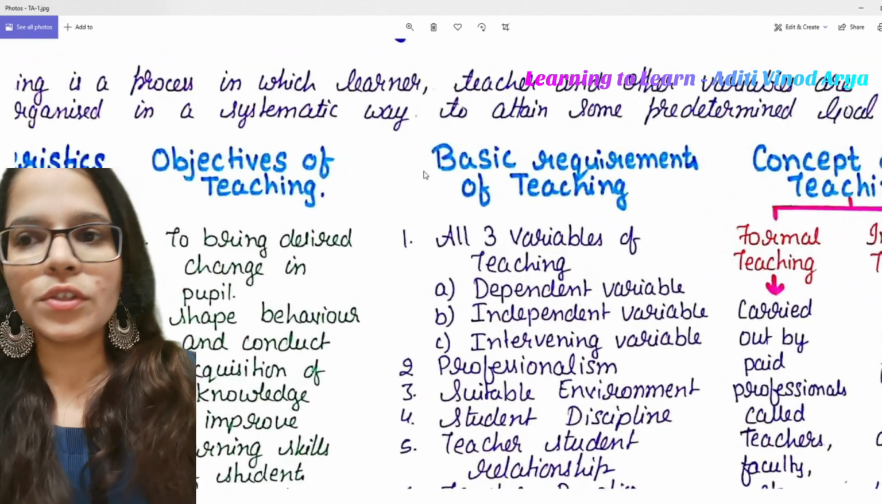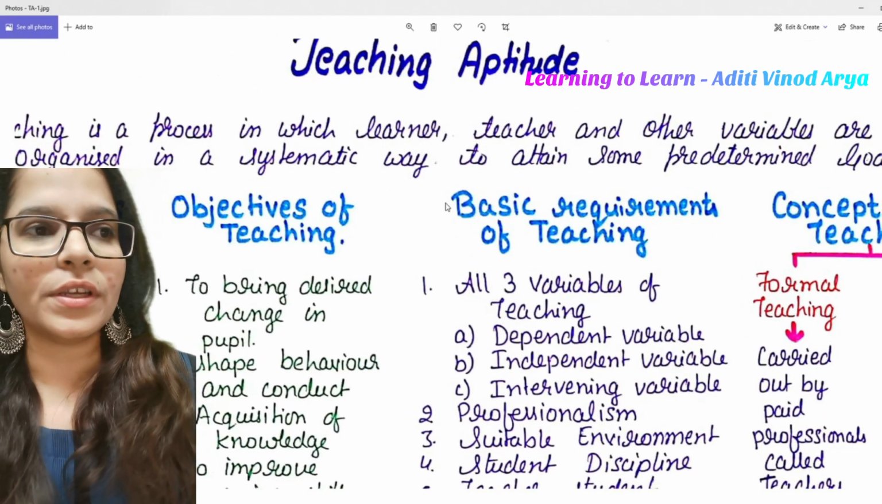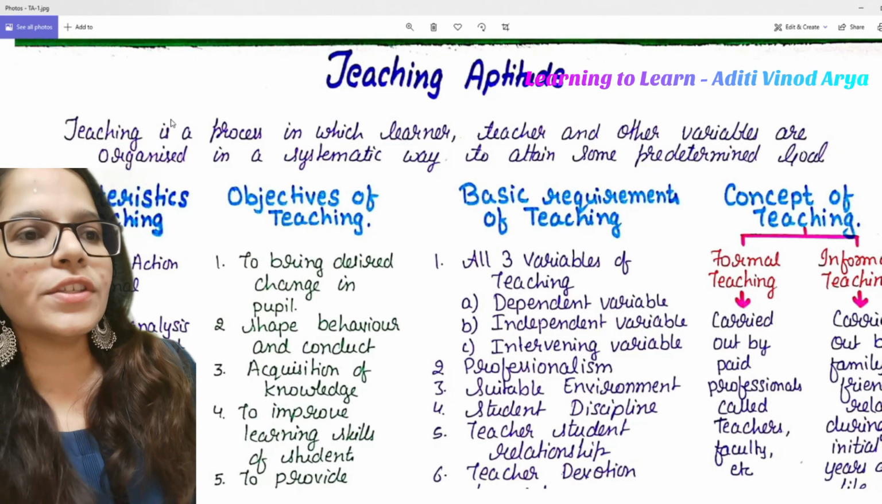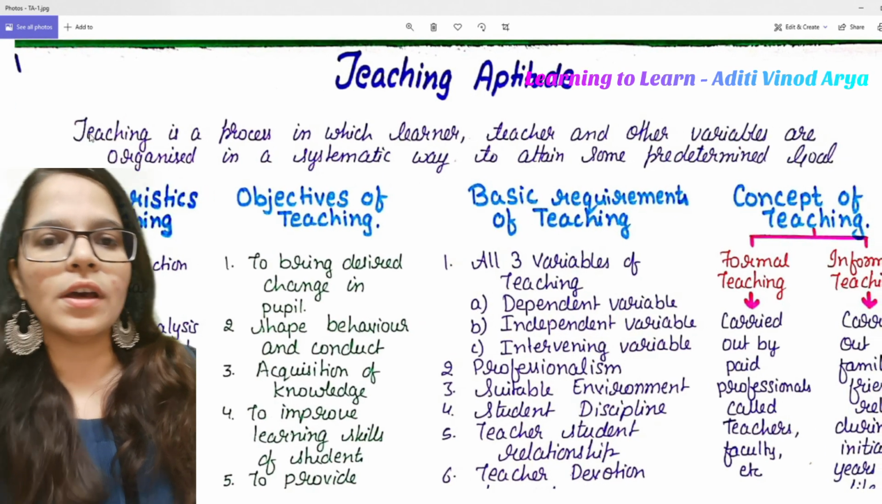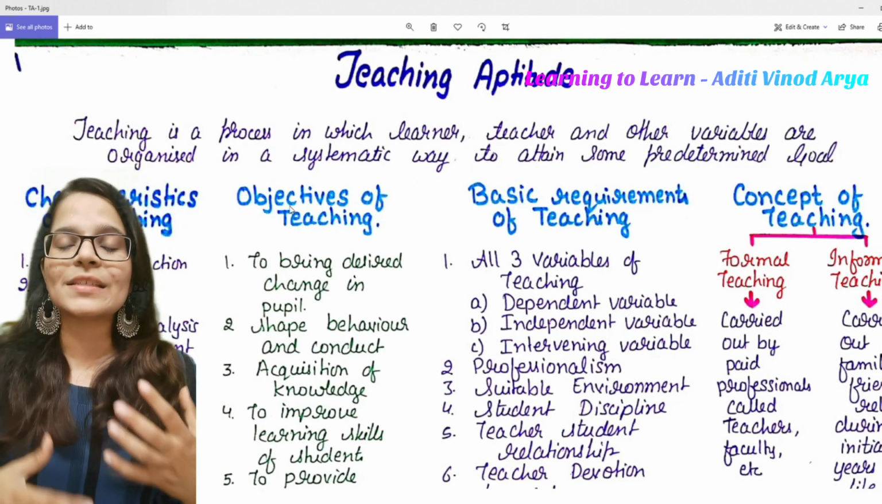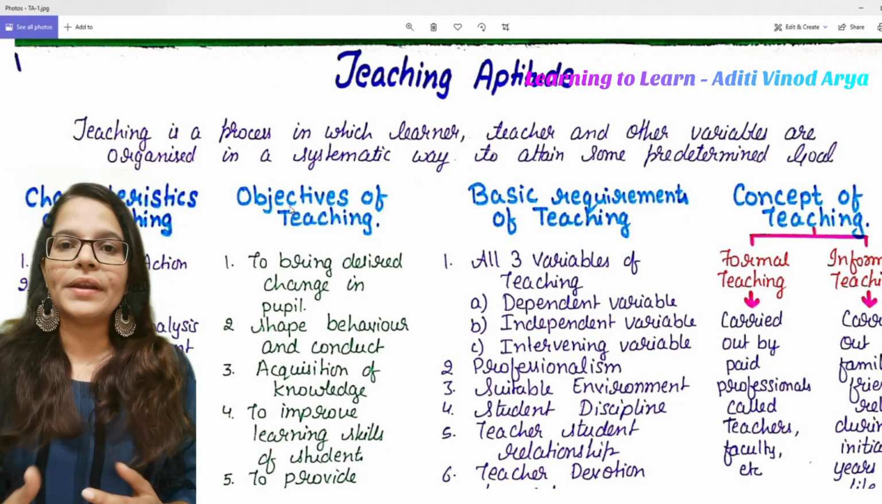Yes, okay. So the first is, you can see the definition here. The first one in the purple pen, right? It is written here: teaching is a process in which learner, teacher and other variables are organized in a systematic manner to attain some predetermined goal.